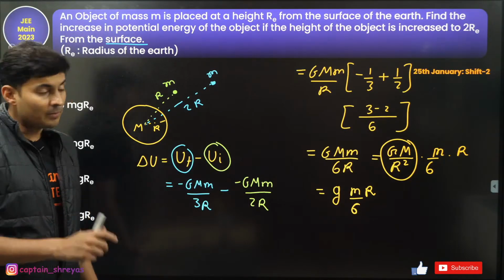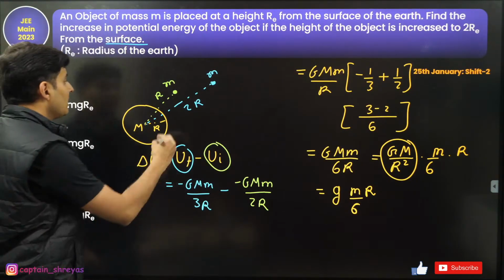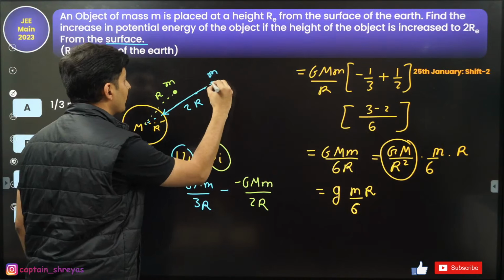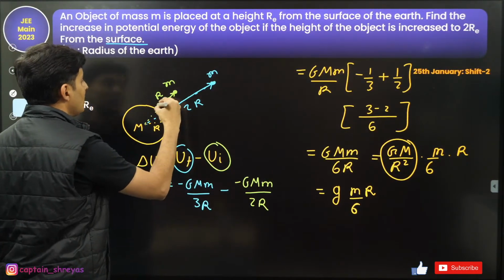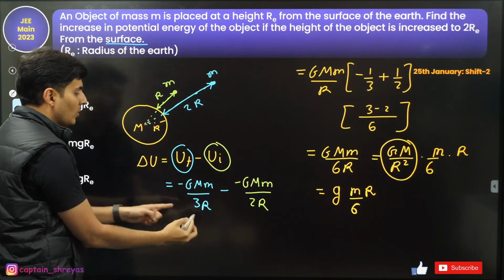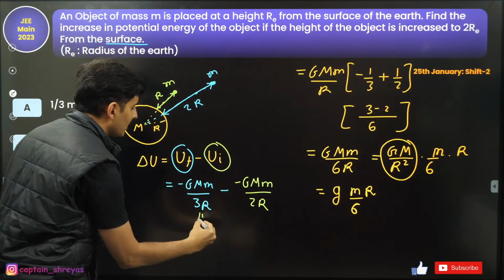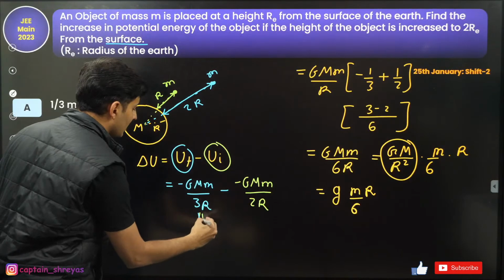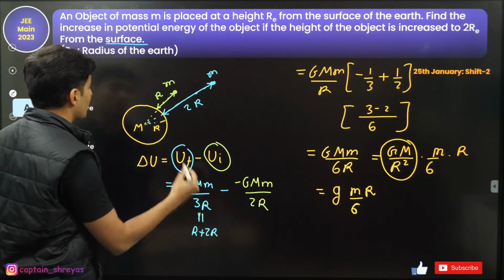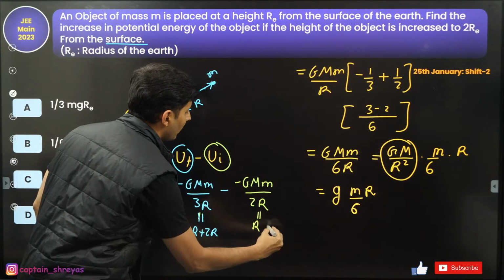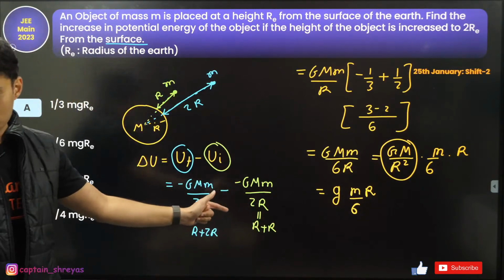How we got 3r, Pranati? Look at it, bacha. This 2r is only from here till here. And this r is only from here till here. So you need to account this r also. That's why 3r. So this 3r is basically r plus 2r. Same thing over here. This 2r is basically r plus r. Is that clear, my dear students?